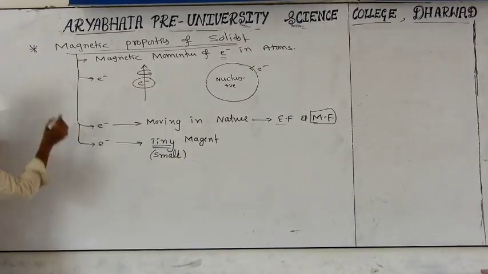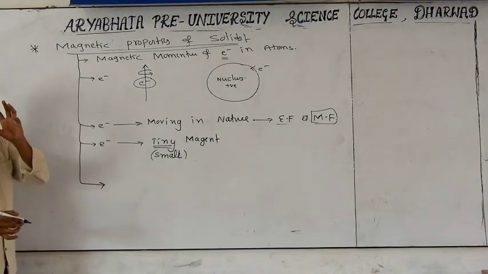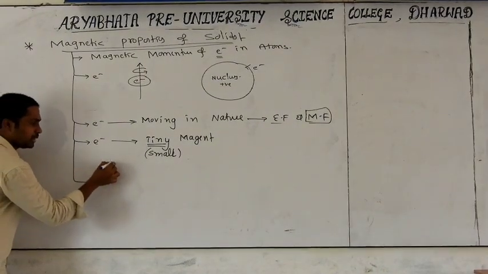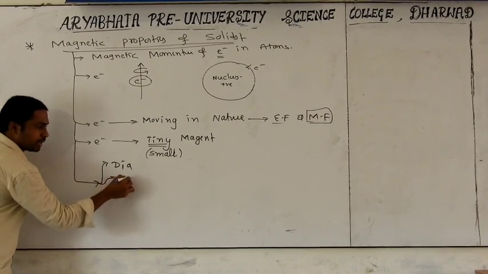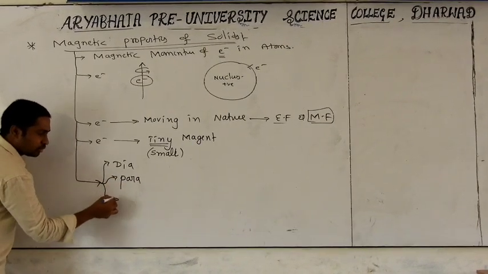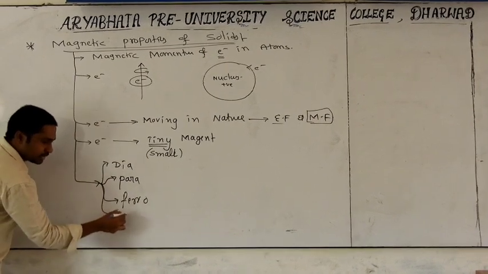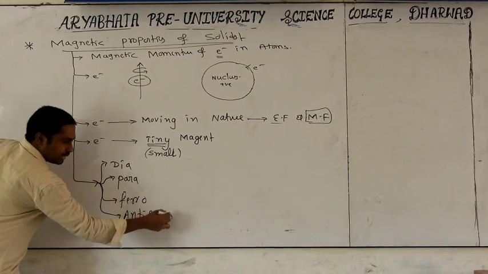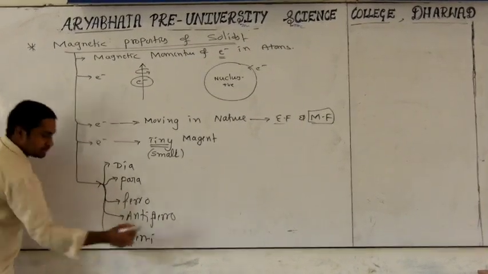Okay, now based on magnetic nature, the total solid substances will be classified into 5 categories. It's very important. First one is diamagnetic substance. Second one is paramagnetic substance. Third one is ferromagnetic substance. Fourth one is anti-ferromagnetic substance, and the last one is ferrimagnetic substances.